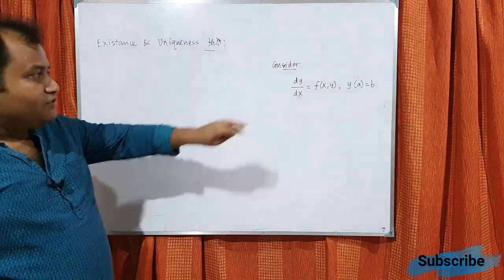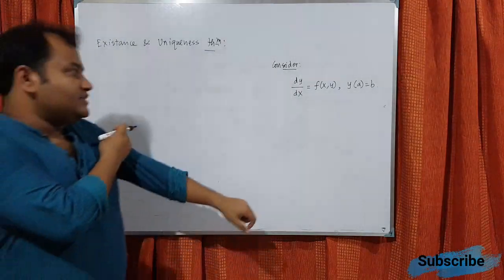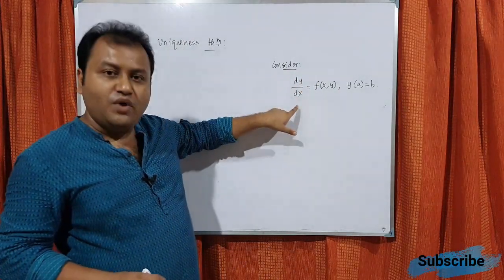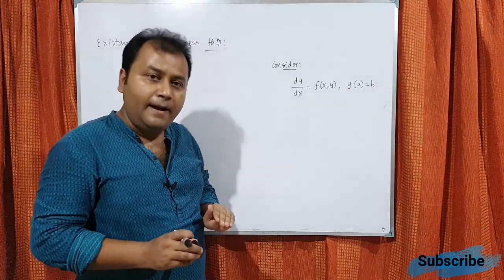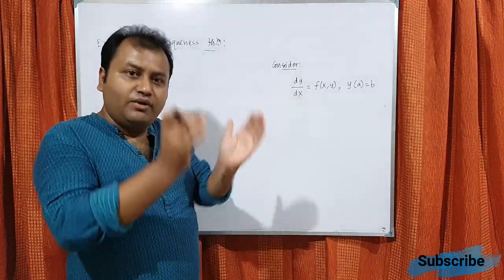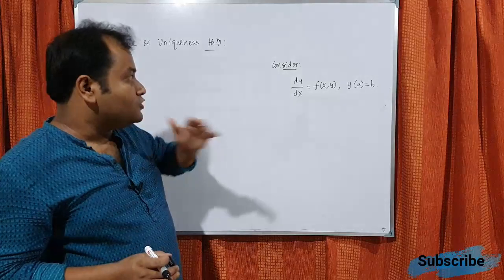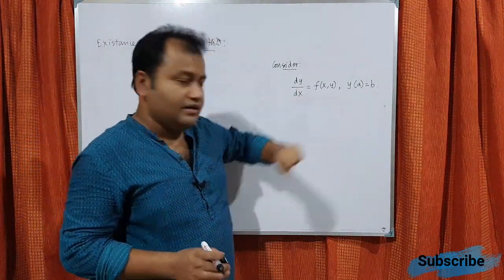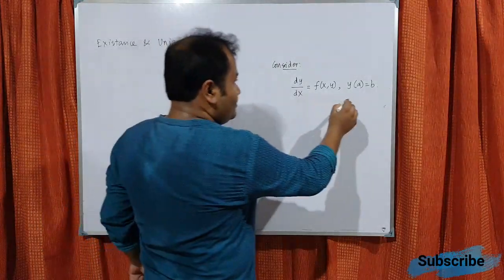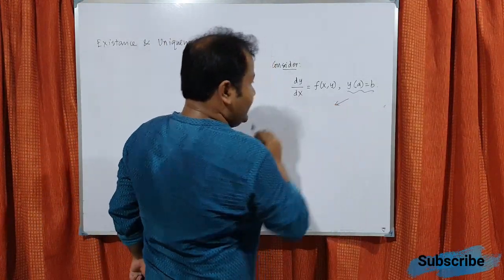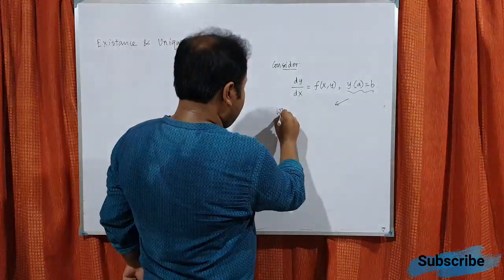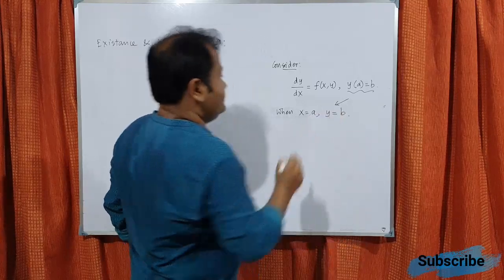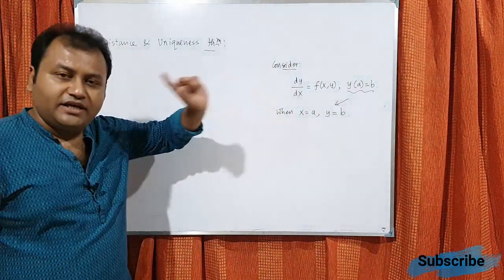and y(a) equals b. All of you are familiar with this kind of situation, right? This is a differential equation. The order is 1 because one time derivative has been taken, and the degree is also 1 because the power of dy/dx is 1. So this is a first order, first degree differential equation, and this is the condition. What is the meaning of the condition? If I elaborate, it means when x equals a, then y equals b.